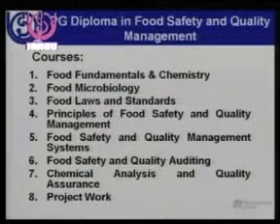The courses include food fundamentals and chemistry, food microbiology, food laws and standards, principles of food safety and quality management, food safety and quality management systems, food safety and quality auditing, chemical analysis and quality assurance, and project work. So these are the 8 different courses under this.